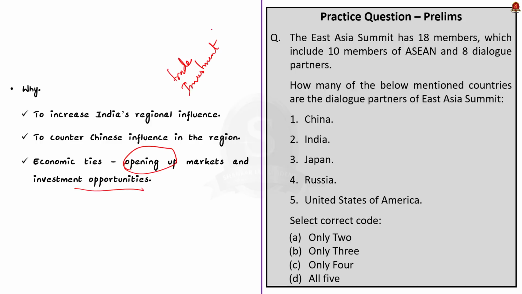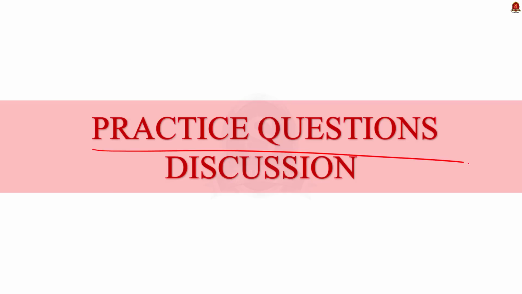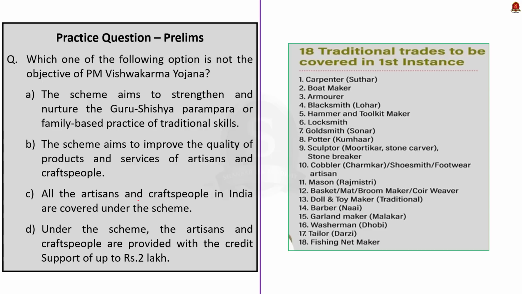With these learned points, now let us move on to the next part of the news article discussion, which is the preliminary practice question discussion. Now look at this first question. Which one of the following options is not the objective of PM Vishwakarma Yojana? 4 options are given and you have to choose the incorrect objective. So the correct answer here is option C.